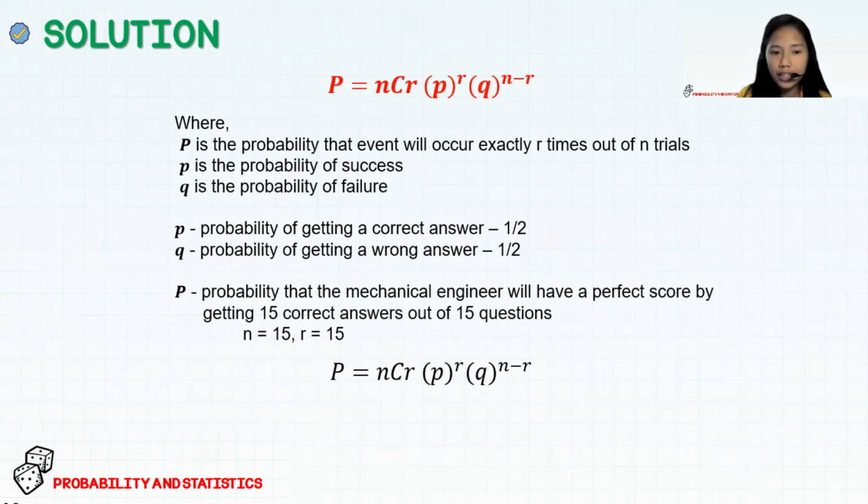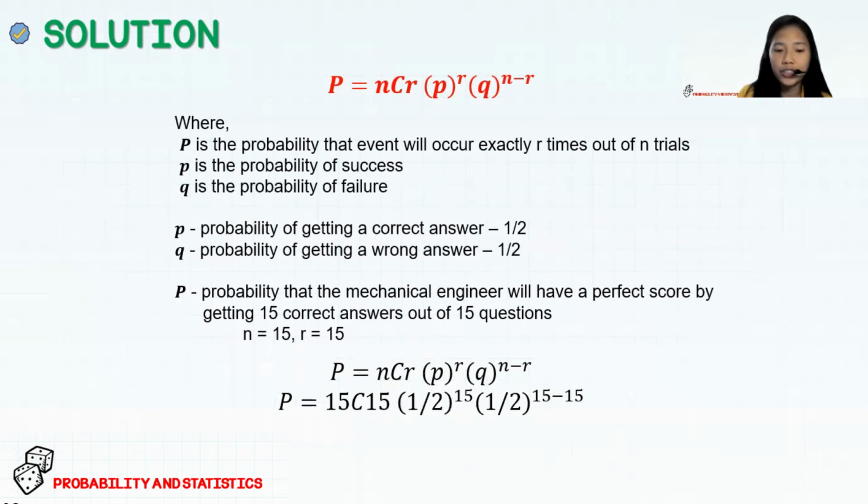So by substituting these values to the formula, P is equal to nCr times p to the power of r times q to the power of n minus r. We need to multiply the combinations of getting 15 correct answers out of 15 questions multiplied by the probability of getting a correct answer, which is 1/2 to the power of 15, and the probability of getting a wrong answer, which is 1/2 to the power of 15 minus 15.